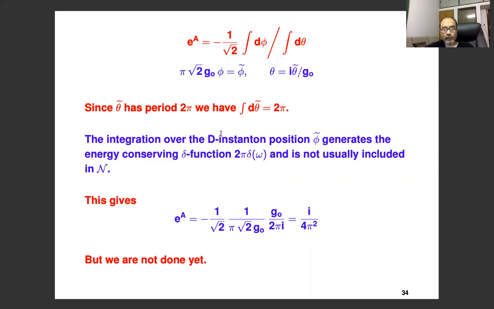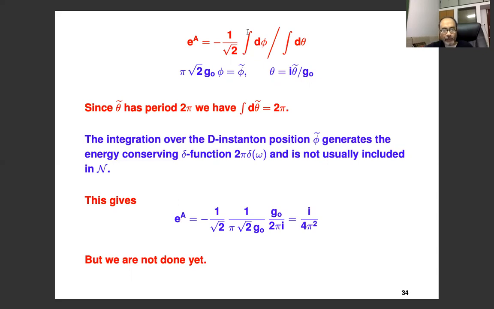Similarly, after you substitute phi in terms of phi tilde, you get a normalization factor. And then the phi tilde integral generates the energy conserving delta function, 2 pi delta omega. And this has to be, of course, at the very end. This is not counted as part of the normalization factor. In fact, when we wrote down the result, the 2 pi delta omega we had written down separately. So the phi tilde integral can be dropped.